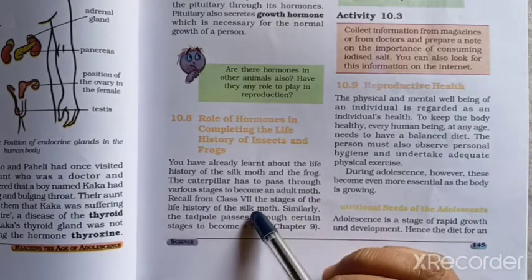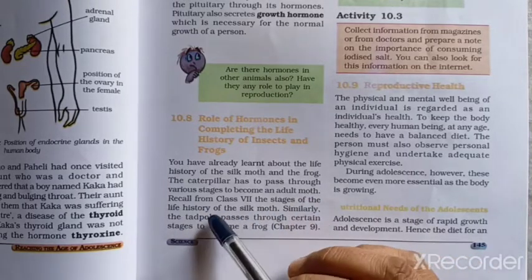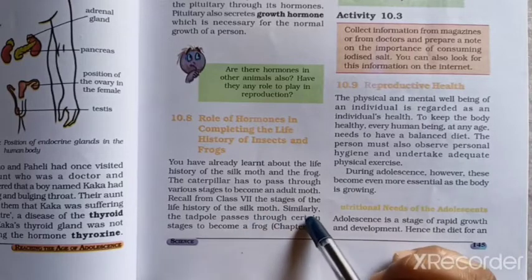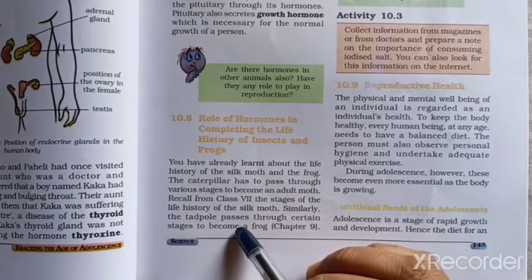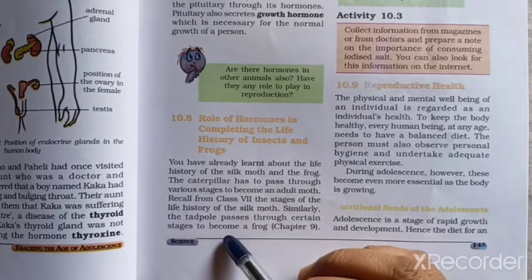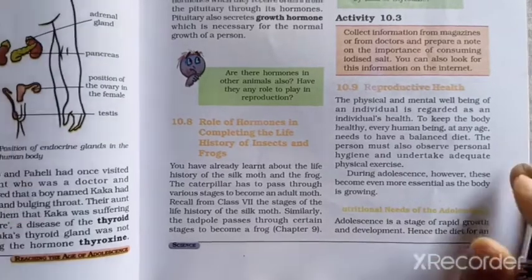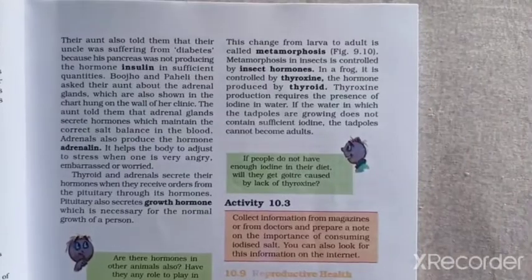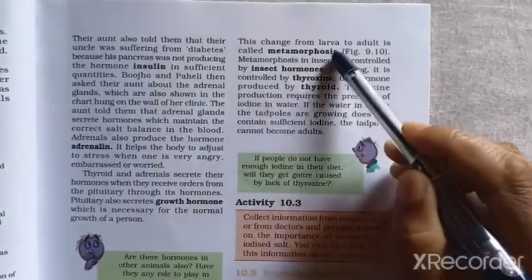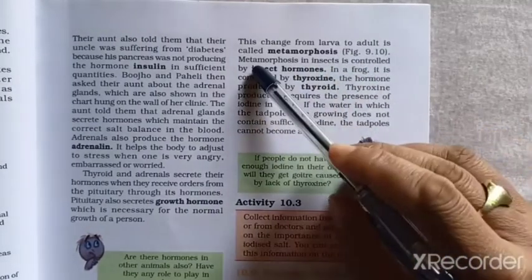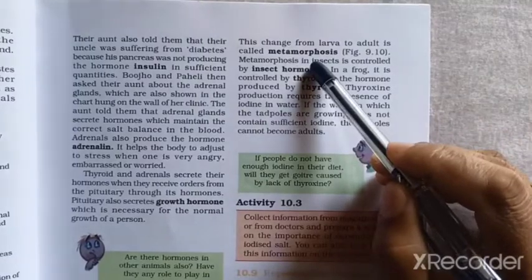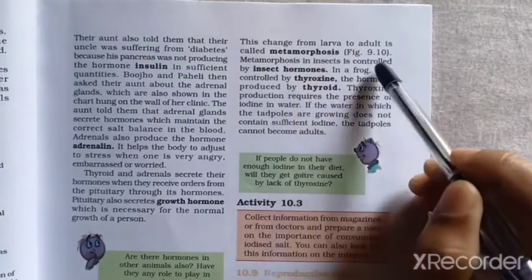Recall from class 7 the stages of the life history of the silk moth. Similarly, the tadpole passes through certain stages to become a frog. In chapter 9 we studied this change from larva to adult, which is called metamorphosis, as in figure 9.10.